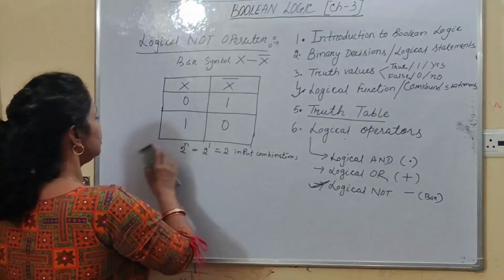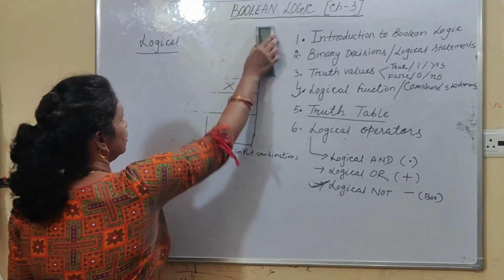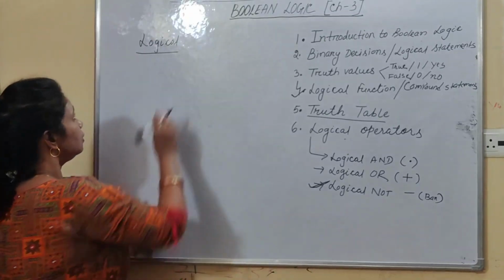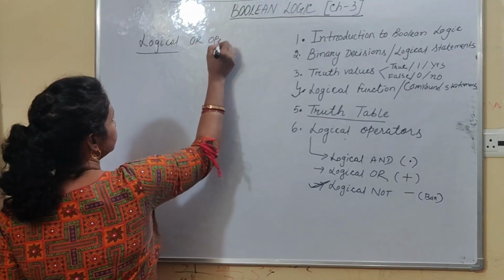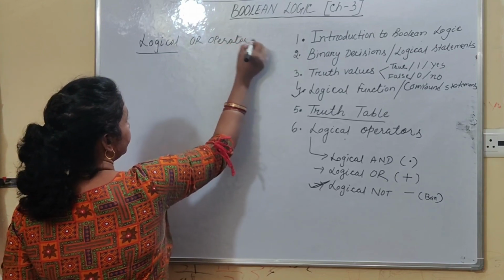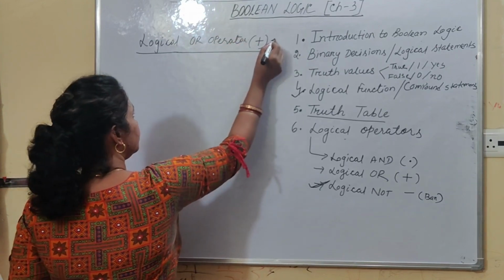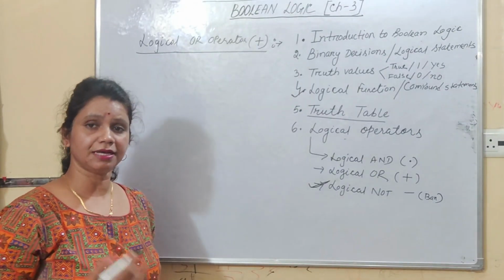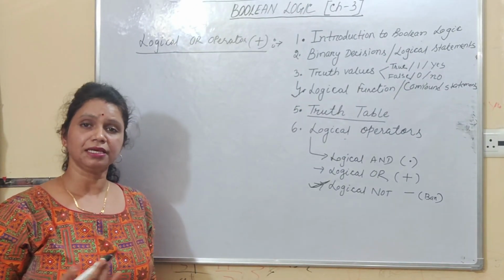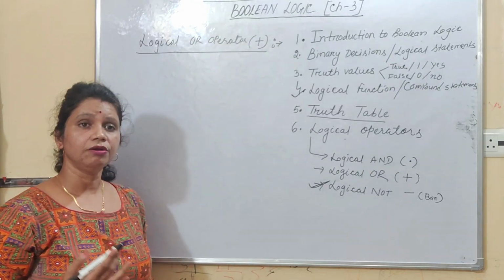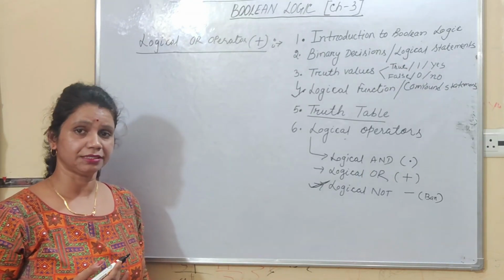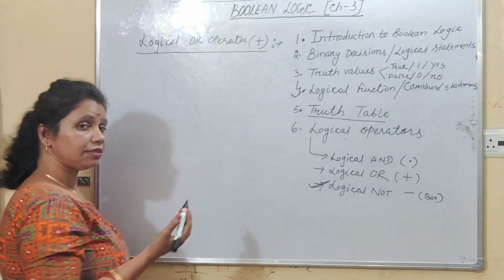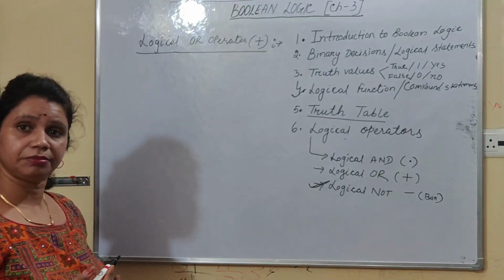Now the second type of operator, that is our logical OR operator. Logical OR operator is denoted by plus symbol. Here, students, you need to remember that logical NOT is the only unary operator. That means it works on a single operand. But logical OR operator works on two or more operands, right? Similarly, logical AND also. So how many variables do we require at minimum? Two minimum variables we require here.